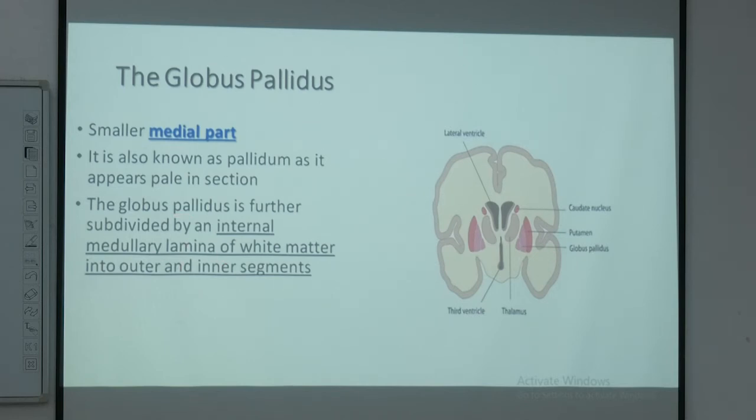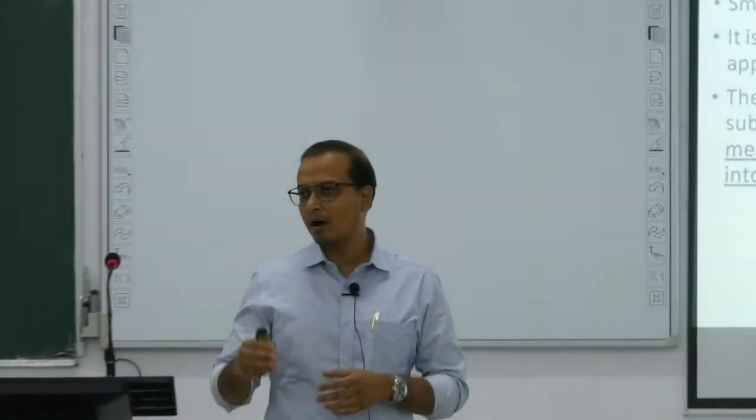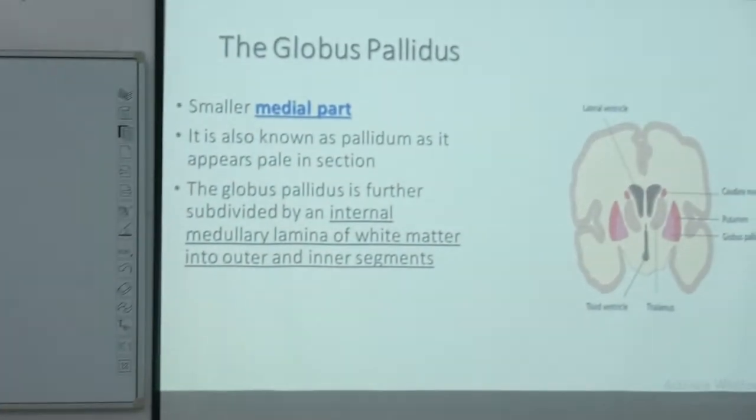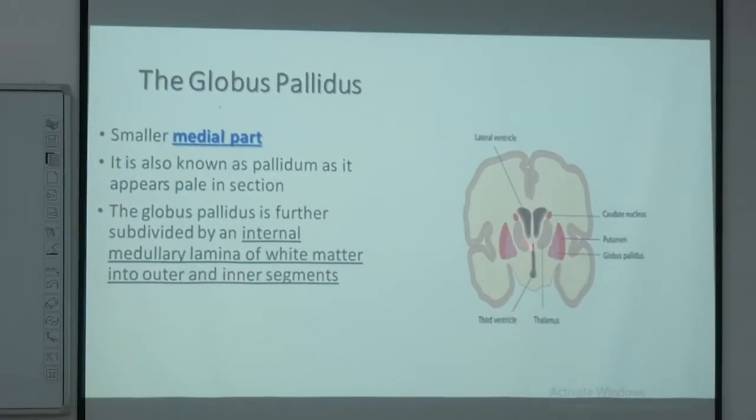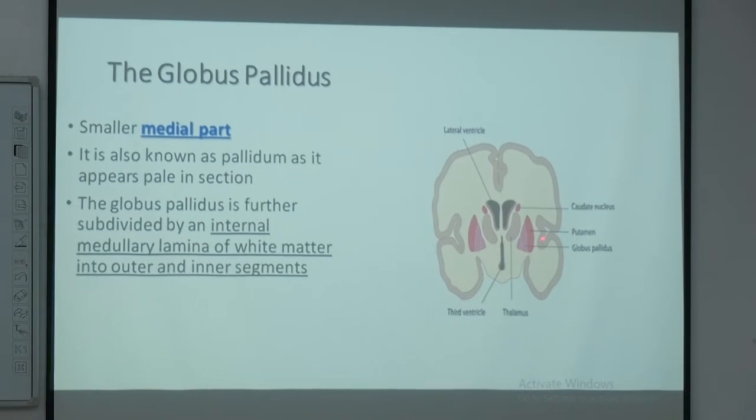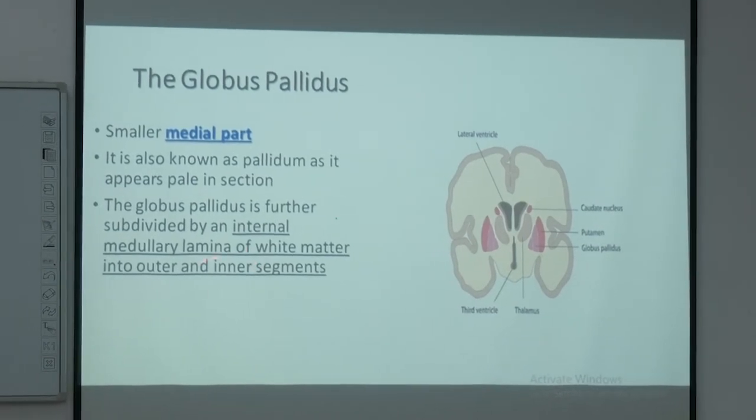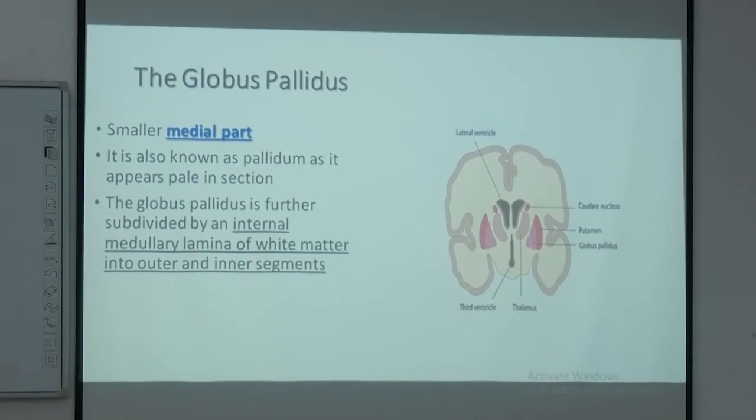So this is about the lentiform nucleus. It has two parts, a lateral part and a medial part. The lateral part, darkly stained, larger and broader, is known as the putamen. The medial half is the globus pallidus, which is close to the thalamus. In between them, a very thin white fiber runs, physically separating them, known as the medullary lamina.